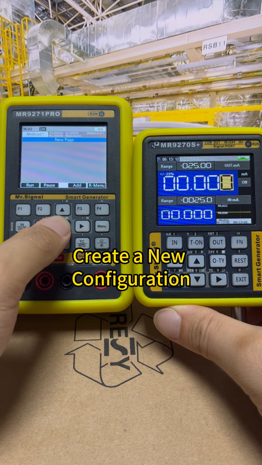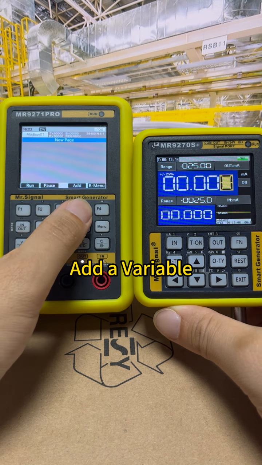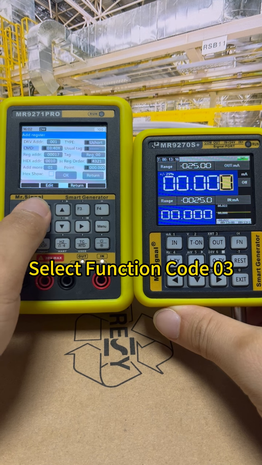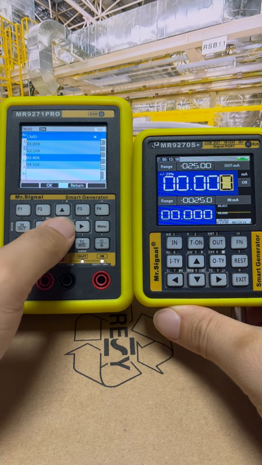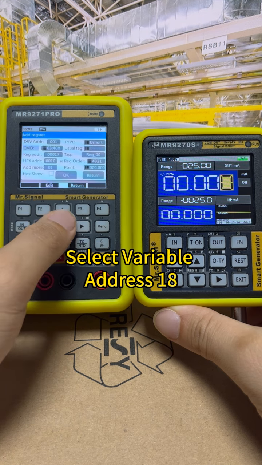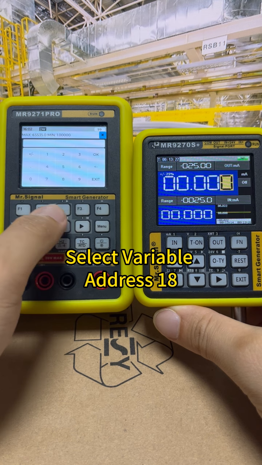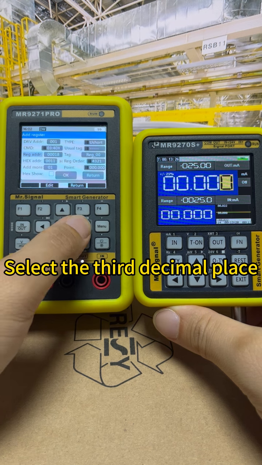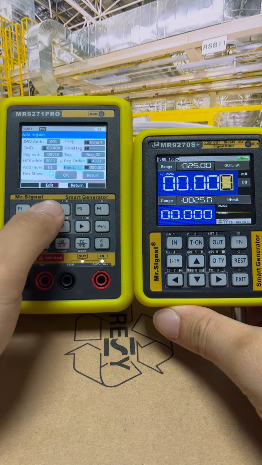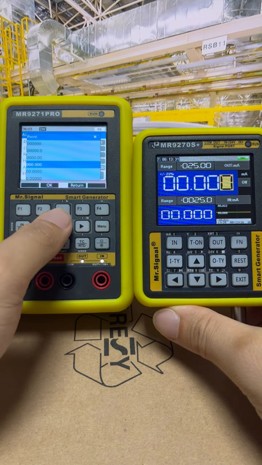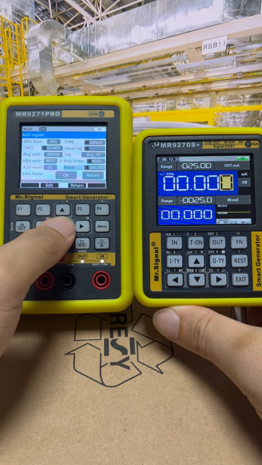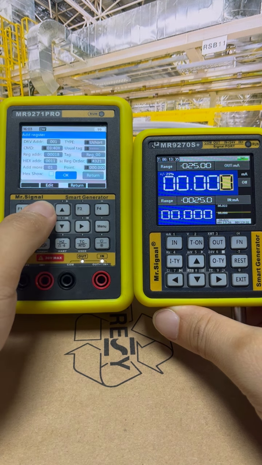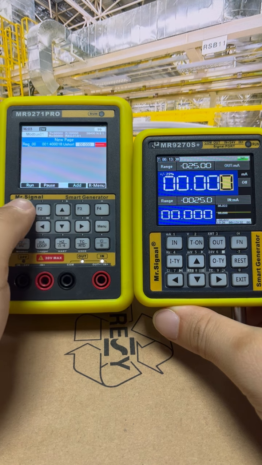Creating a new configuration. Add a variable. Select function code 03. Select variable address 18. Select the third decimal place. Addition can be confirmed. Run.